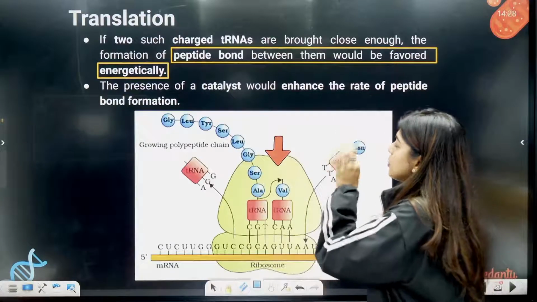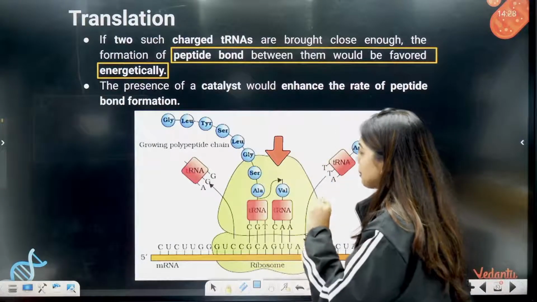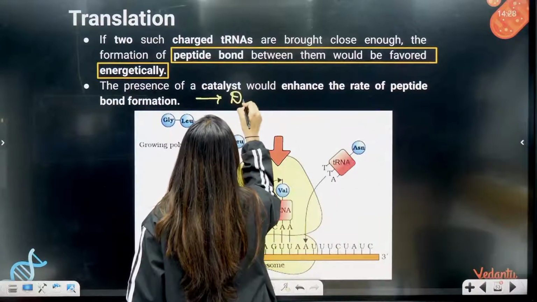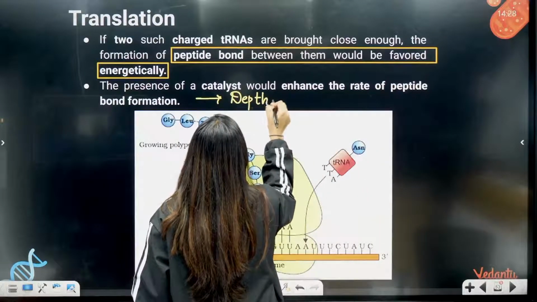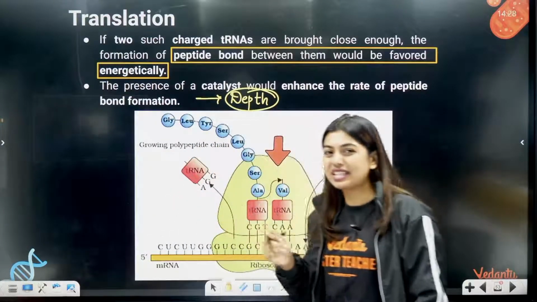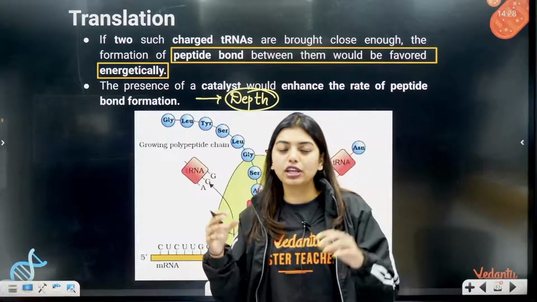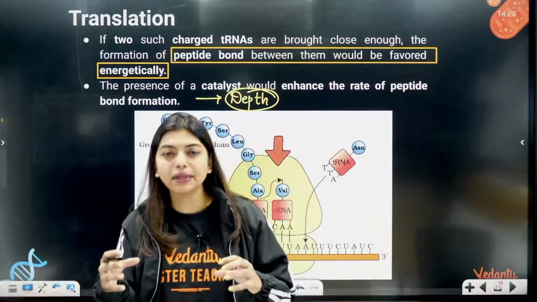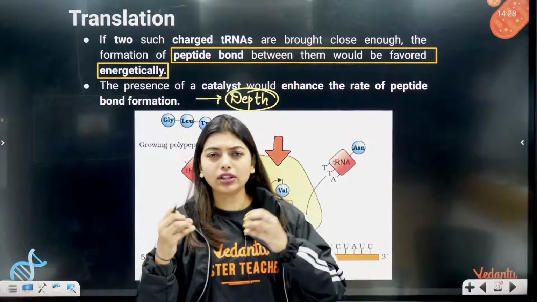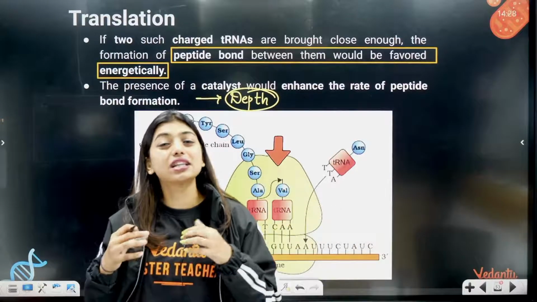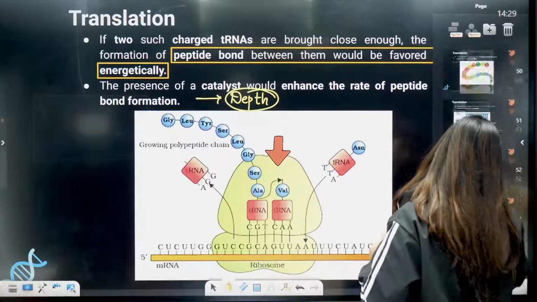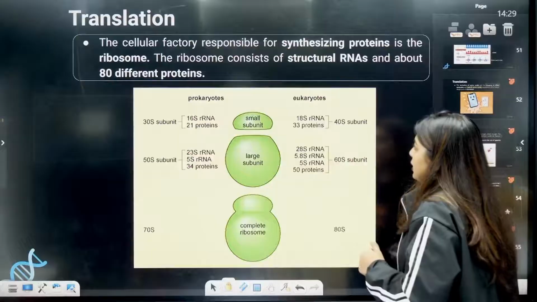The presence of a catalyst would enhance the rate of peptide formation. This is what I told you. This is a little in-depth conversation, a depth topic, that's why I'm not going into this, but understand there are different types of enzymes that we use to make your amino acid acylation happen, where you have AMP, and then they will come and all that. That whole process is a little more complex. You do not have to study it right now, you will study it later.